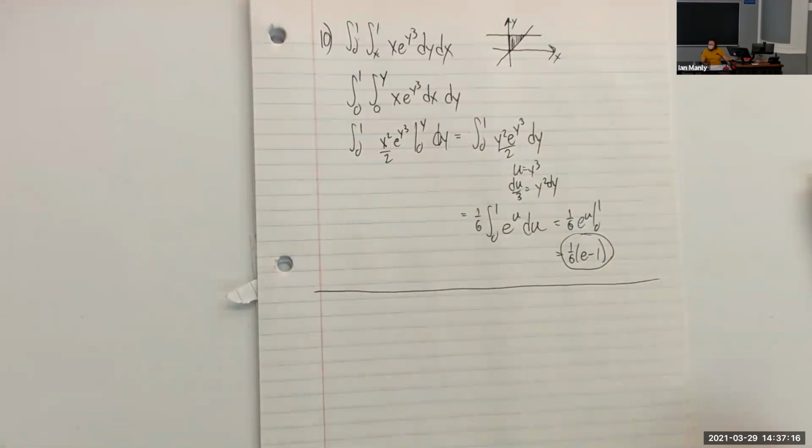Number 11 actually talks about something that was on the previous exam, so we're not going to talk about that. It wants us to find extreme values with Lagrange multipliers, but we've already done that.